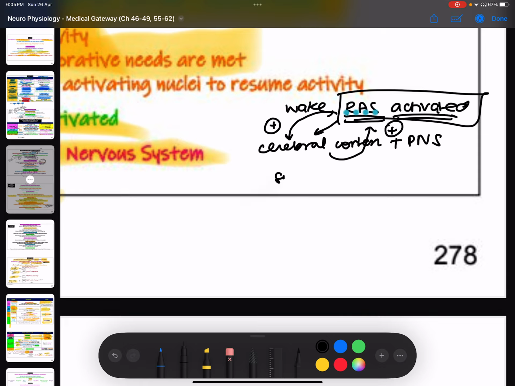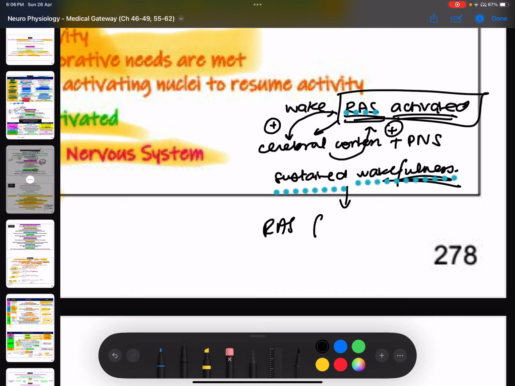What is this going to cause? This is going to cause sustained wakefulness, so that a person doesn't just sleep after one bout of wakefulness. No, he has to remain awake for the entire day. So there'll be sustained wakefulness. Now, after, let's say, a big chunk of the day has passed, the RAS has become fatigued. Obviously, the RAS has tired down now.